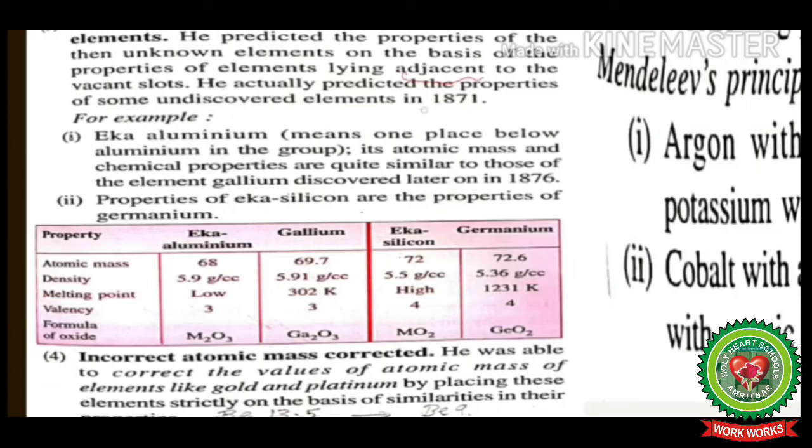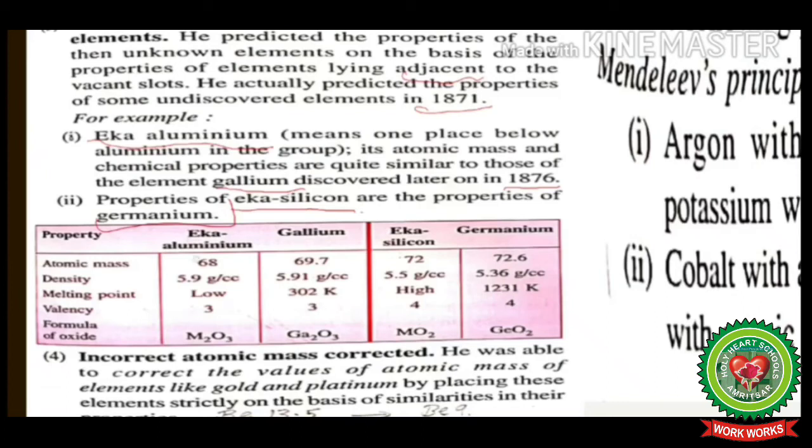He actually predicted the properties of some undiscovered elements in 1871. For example, Eka aluminium, meaning one place below aluminium in the group. Its atomic mass and chemical properties are quite similar to those of the element gallium, discovered later on in 1876. The properties of Eka silicon are the properties of germanium.